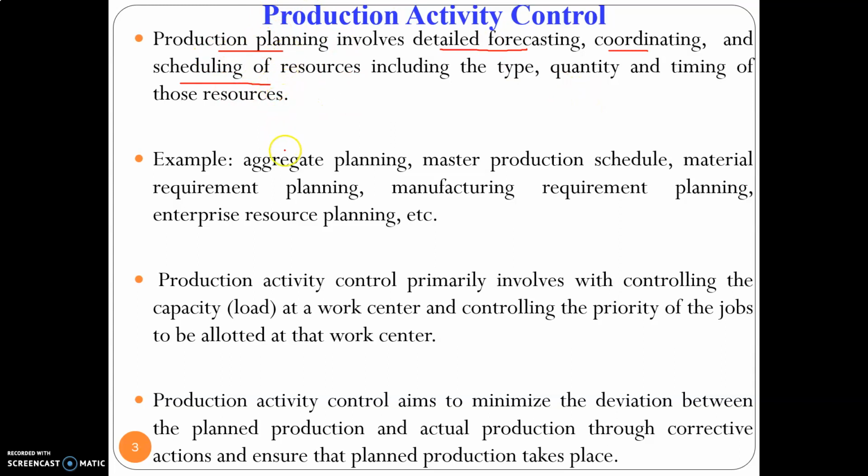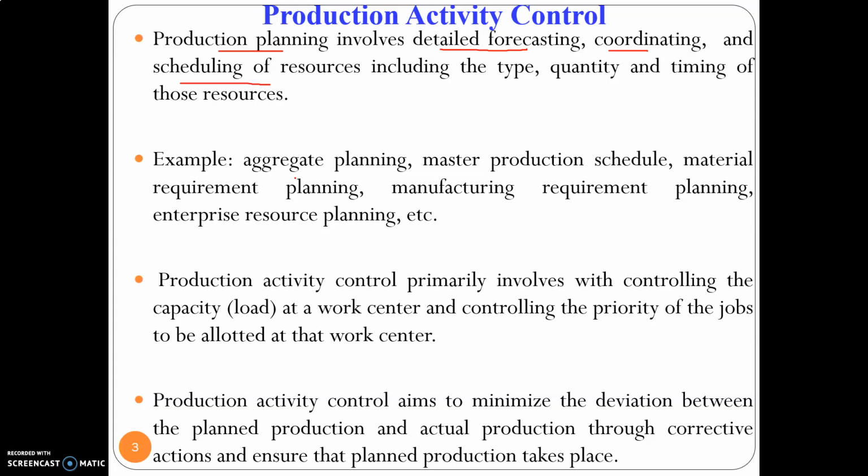There are different types of planning, starting from aggregate planning. So first we will start with capacity planning. That is, before starting up an industry, we will have a long range plan of nearly 5 years. For 5 years we will plan what our facilities capacity should be: how many machines we should procure and how many laborers we should assign to each machine. Those kinds of planning activities fall under capacity planning.